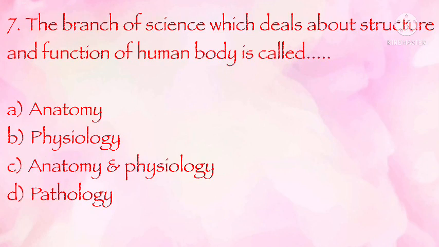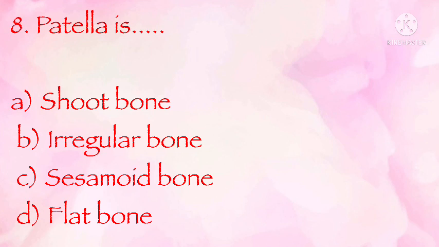The branch of science which deals about structure and function of human body is called anatomy, physiology, pathology, anatomy and physiology. The correct answer is C. Patella is a sesamoid bone, irregular bone, sesamoid bone, flat bone. The correct answer is C. Sesamoid bone.